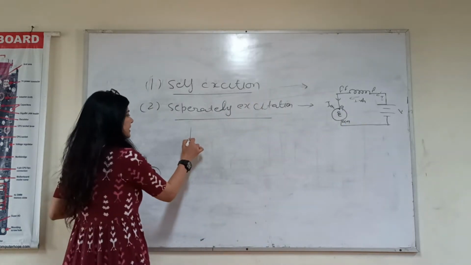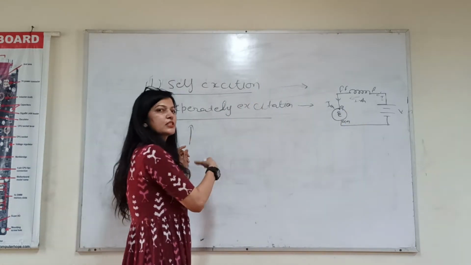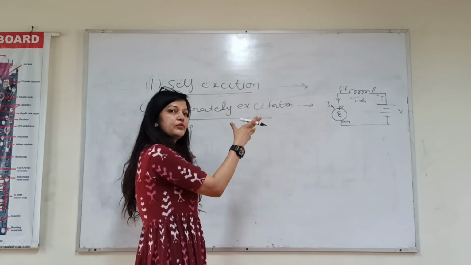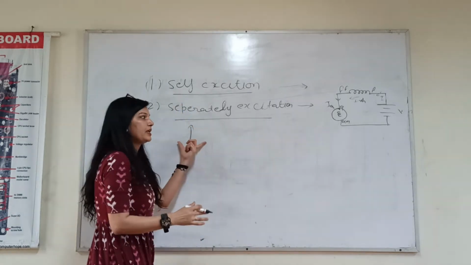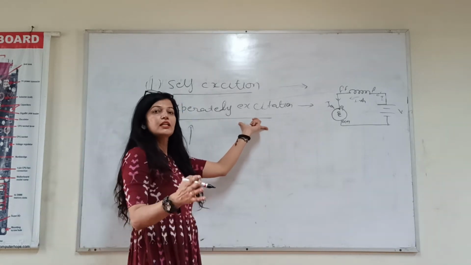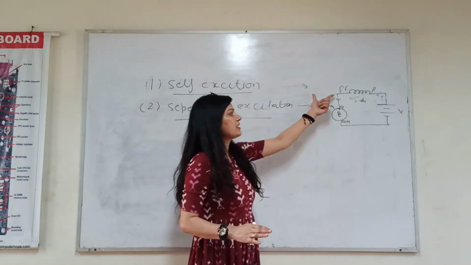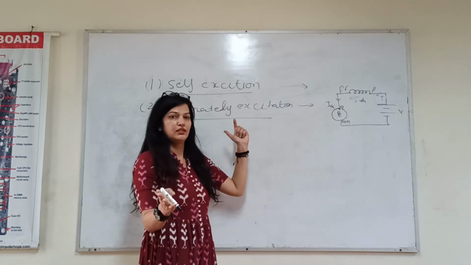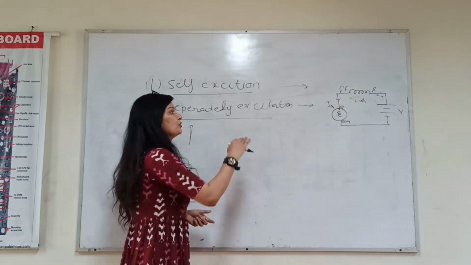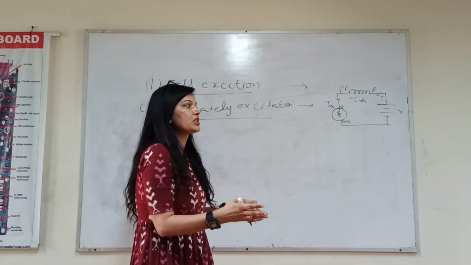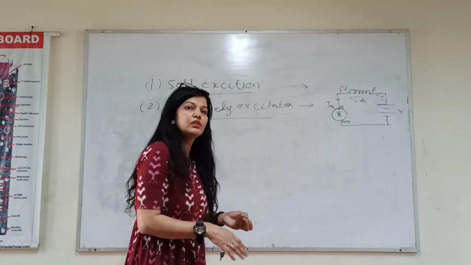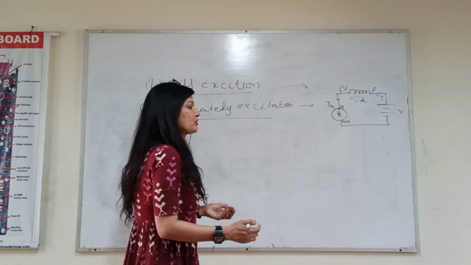In separately excited, first let's discuss what is self and what is separately. In case of separately excited, as the name itself says, both the windings are independent of each other, for the supply, for the voltage source.